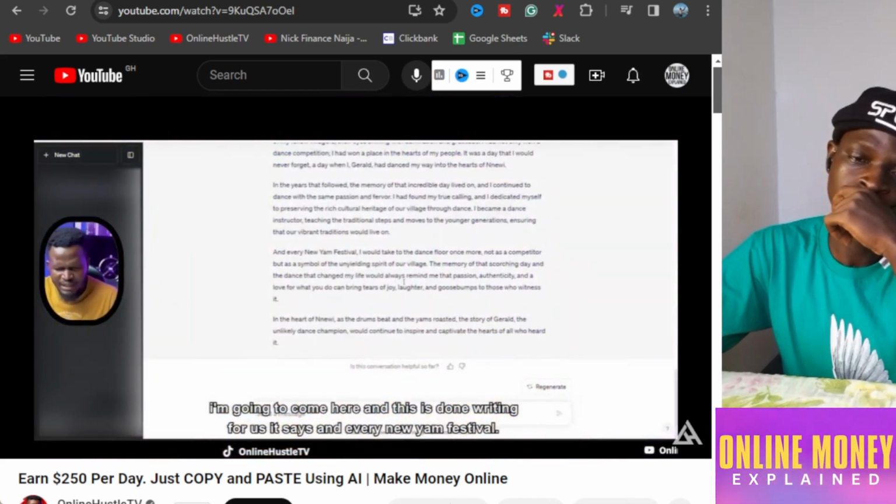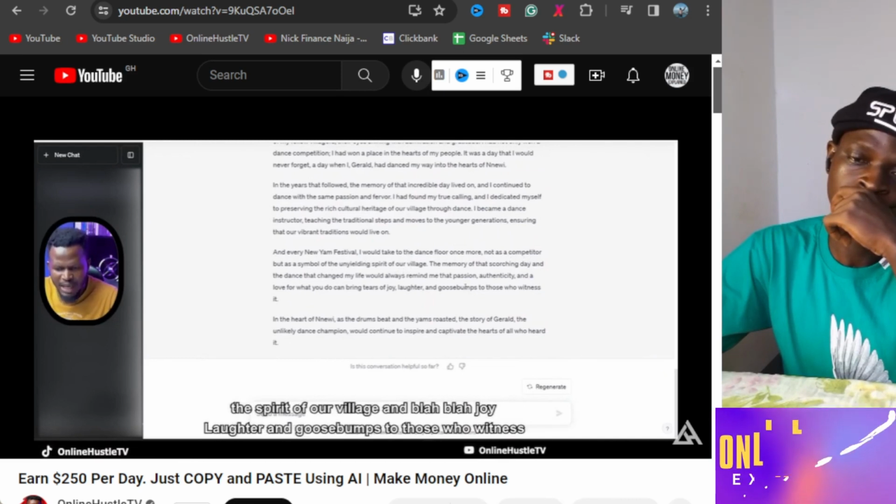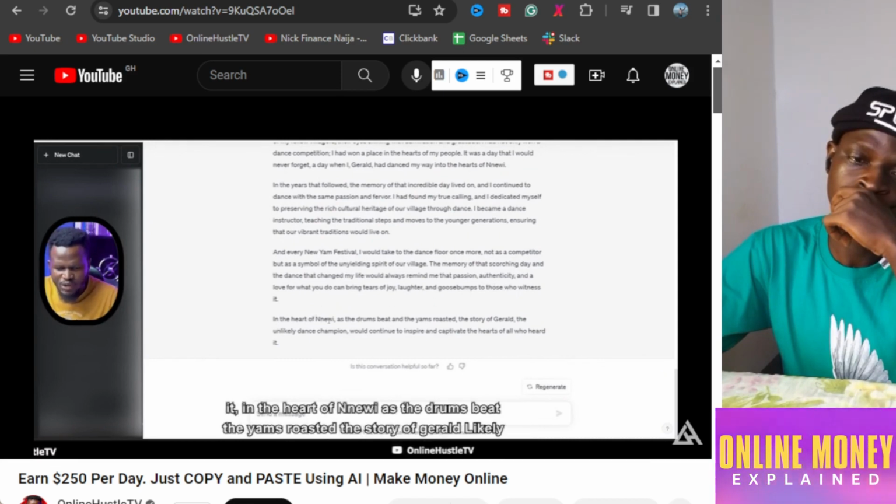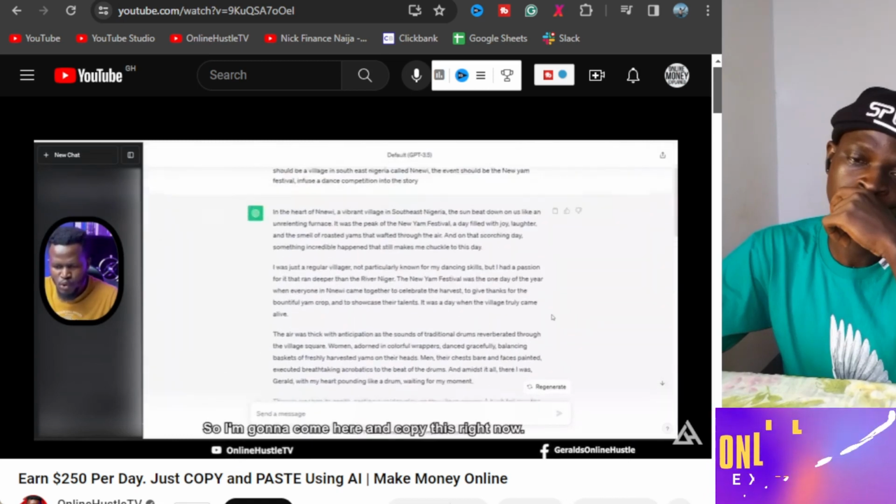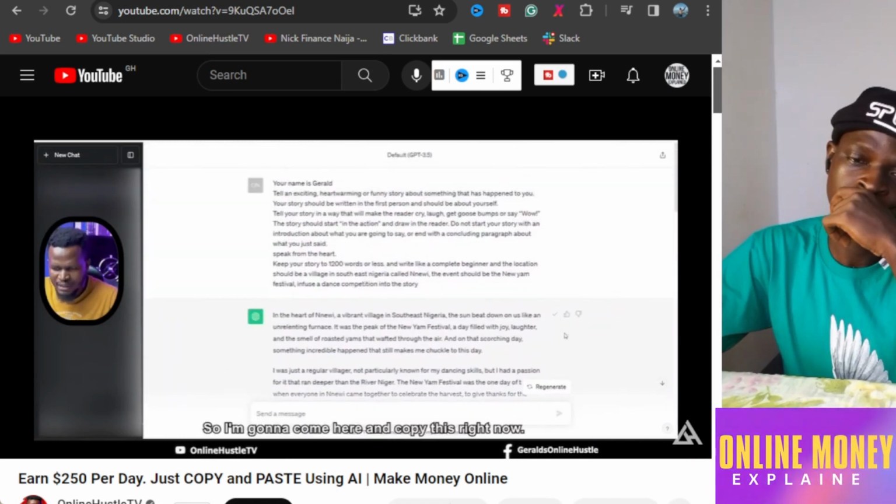So I'm going to come here, and this is what ChatGPT has written for us. It says, "At every New Yam Festival, I will take the dance floor once more, not as a competitor, but as a symbol of the Idu spirit of our village, and blah, blah, joy, laughter, and goosebumps to those who witness it. In the heart of Newi, as the drums beat and the yams roast, the story of Gerald, your lively dance champion, will continue to inspire and captivate the hearts of all who hear about it." Right? So I'm going to come here and copy this right now. Of course, ChatGPT wrote these things for us.